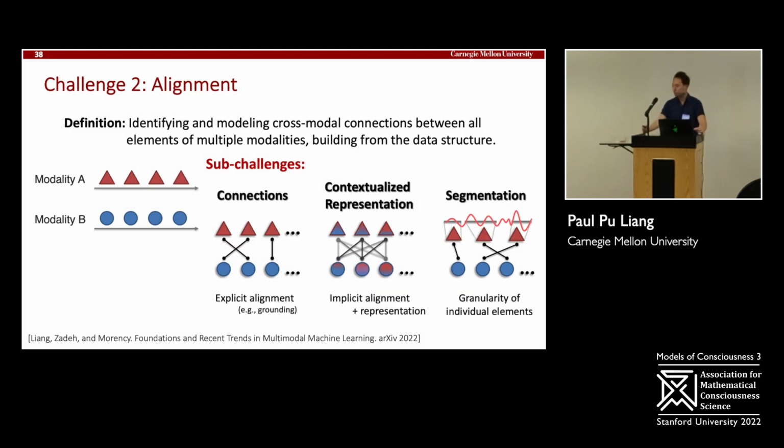The second big challenge is alignment. Can I take all of these elements, all these modalities, and learn how they're related to each other? And the first big sub-challenge is just explicitly capturing these connections. Which word is related to which part of the image, and which other words are related to which other parts of the image. That's connections. We can learn contextualized representations, taking advantage of these connections to learn better representations. Can I learn better representations of sentences given the surrounding videos or images they co-occur with?